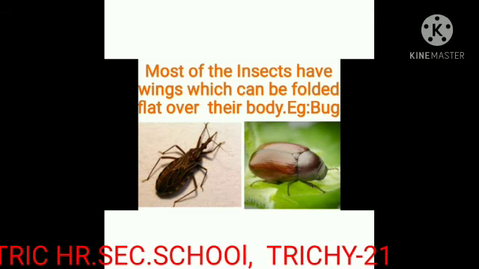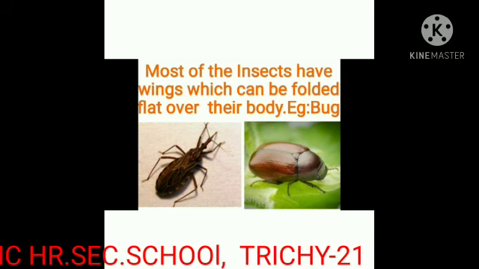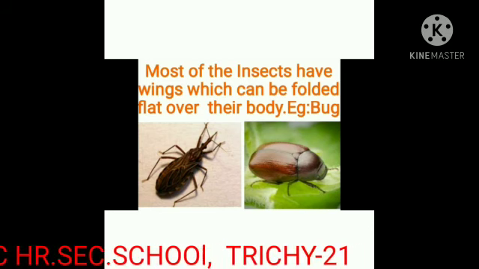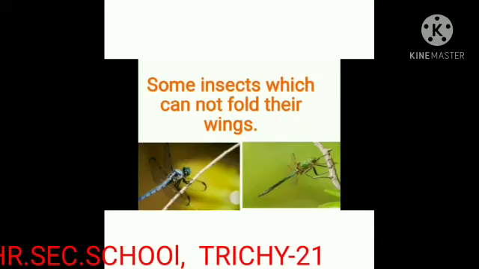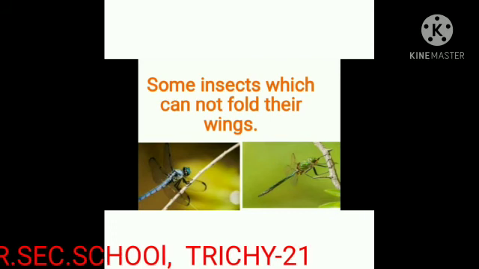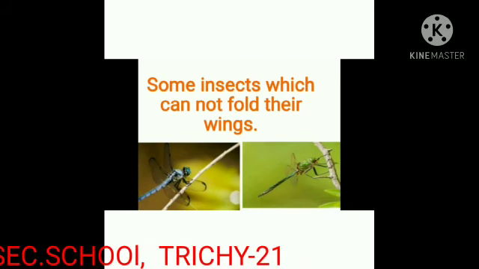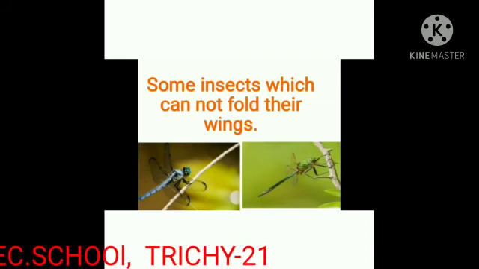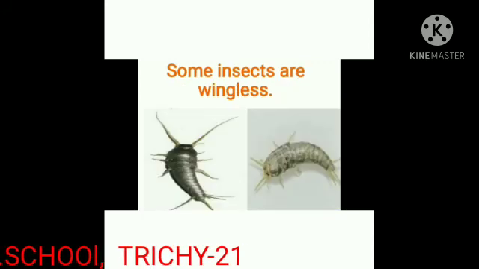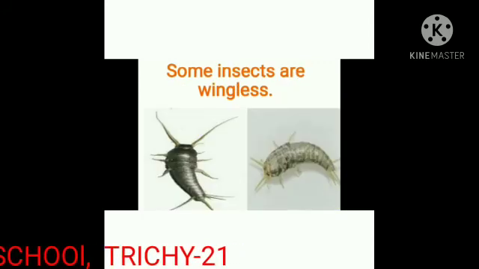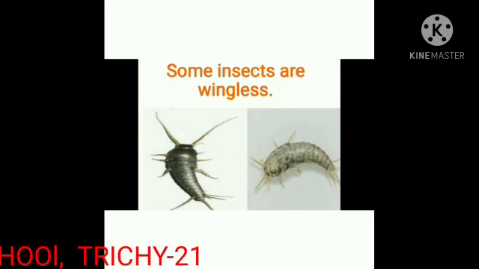Once again, most of the insects have wings, which can be folded flat over their body. Example, bug. There are some insects which cannot fold their wings. For example, dragonfly. Some insects are wingless. For example, silverfish.